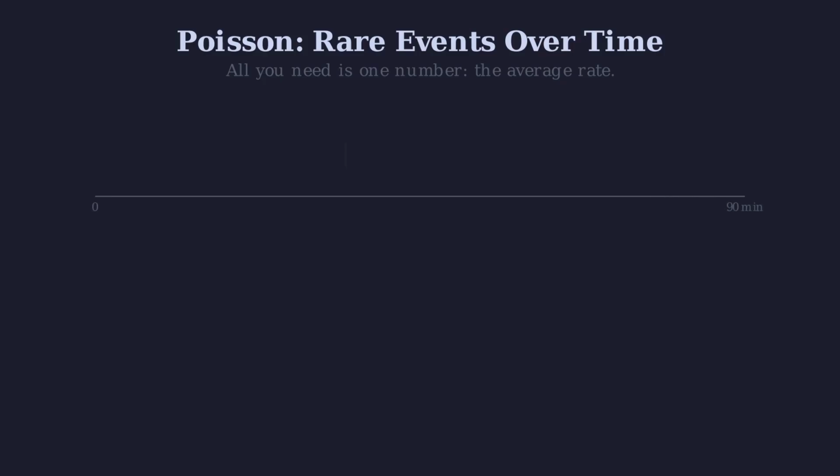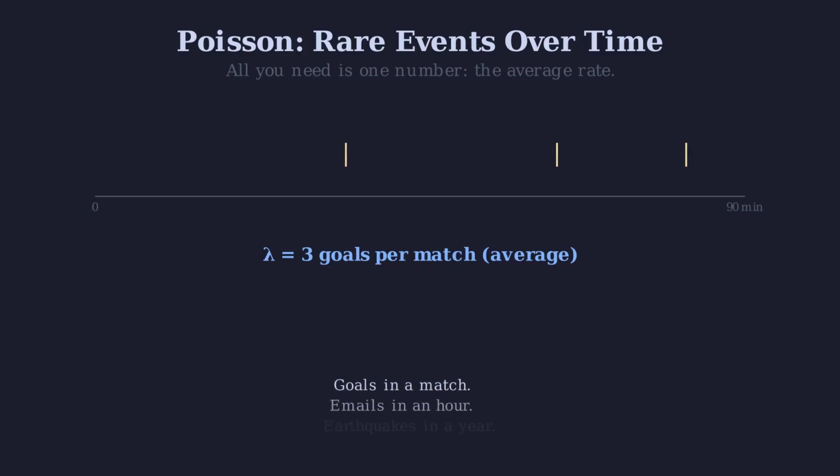2 more distributions. These are the ones that break our intuition. First, the Poisson distribution. Poisson counts rare events that happen at a steady average rate. How many goals will be scored in the next Champions League match? How many emails will arrive in your inbox in the next hour? How many earthquakes will hit California this year? Each of these is a Poisson process.